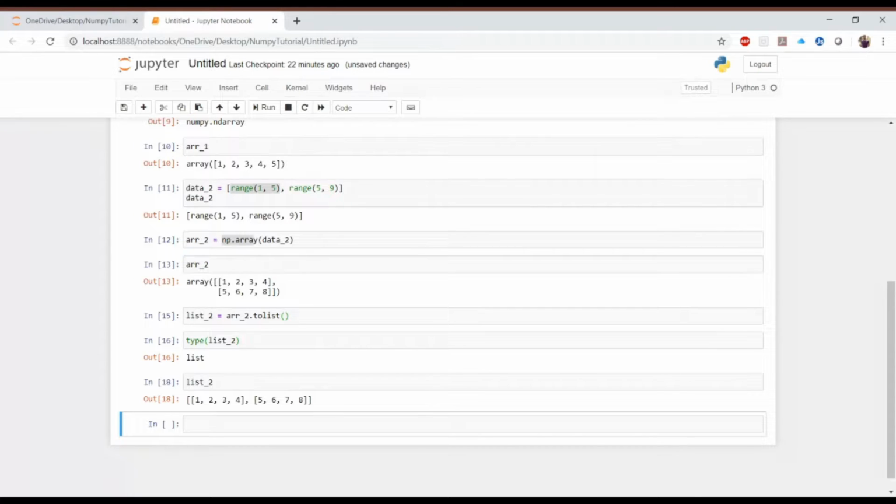Before moving on, there are some scenarios in which we require a zeros array, or a ones array, or linear space. I will go through all of these. So let's first start with the zeros array.